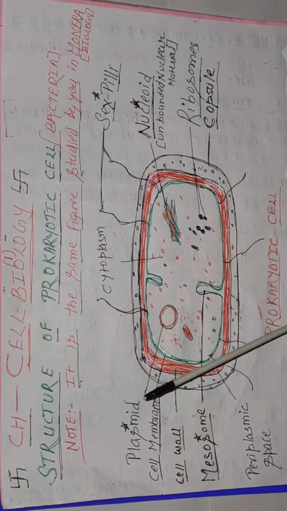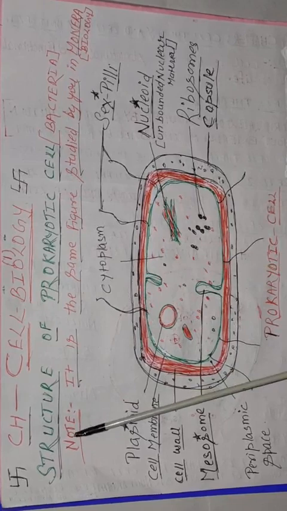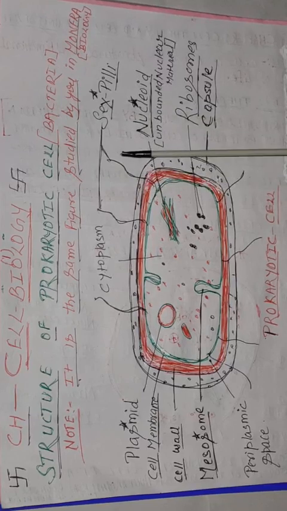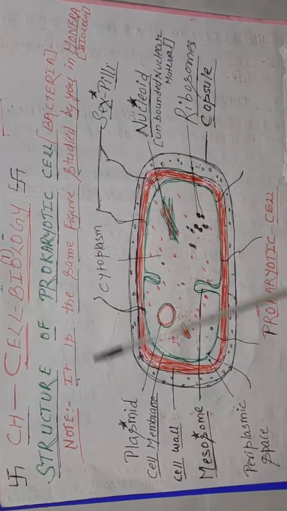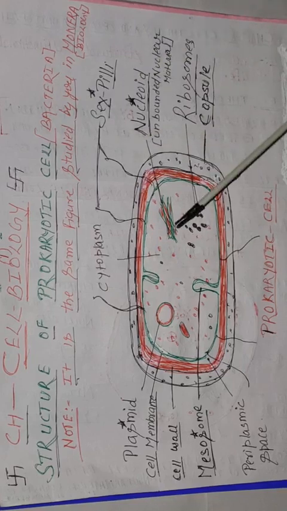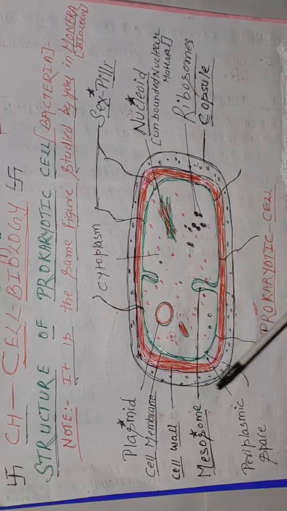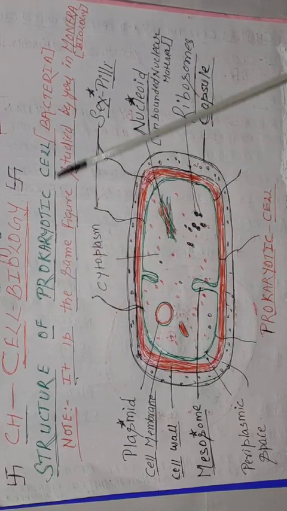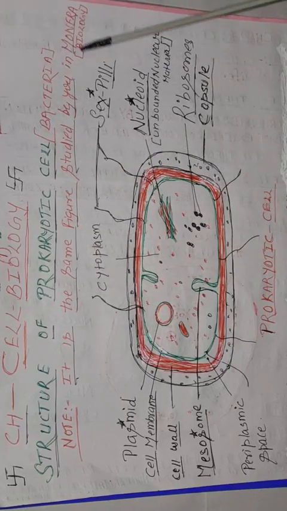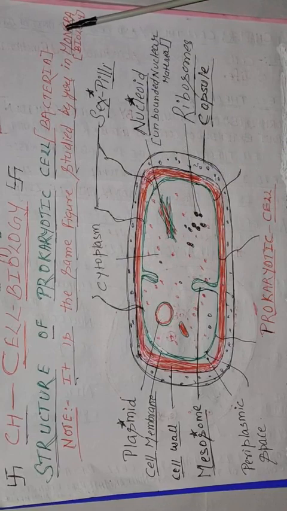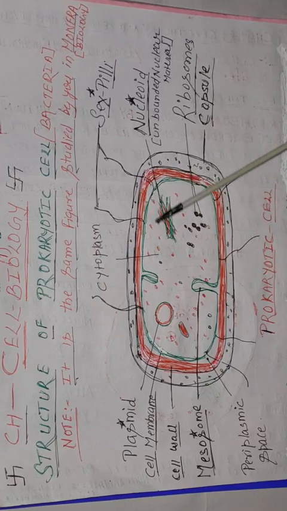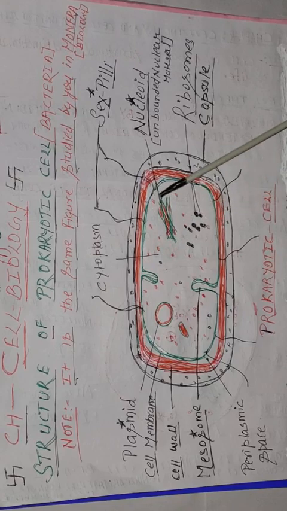So students, according to the reduced course, structure of prokaryotic cell is not there, but there are some important structural features of prokaryotic cell, which will help you to compare and study eukaryotic cell. So just let us see a few features only. Like prokaryotic cell. It is the same figure studied by you in Monera, in biological classification. And then students, this is the main feature which we are going to study. We compare eukaryotic cell with this part.